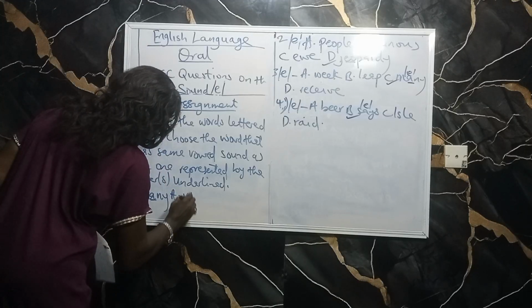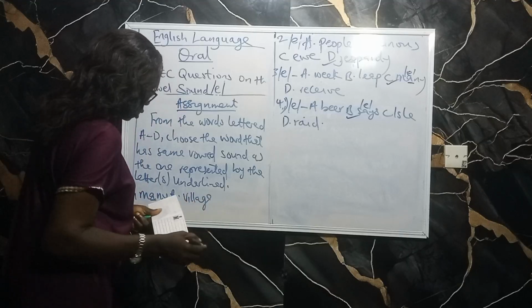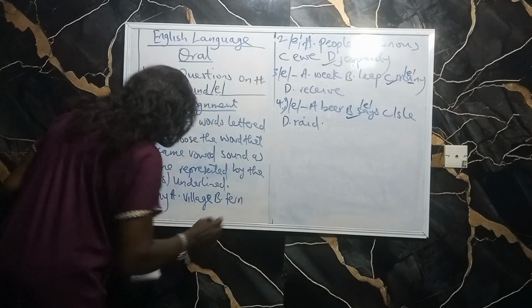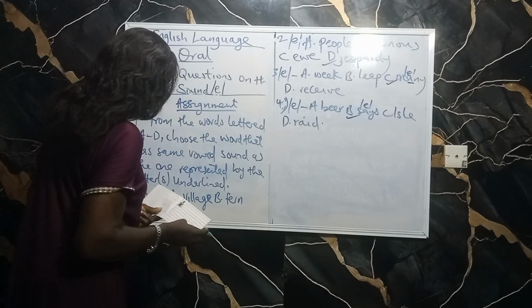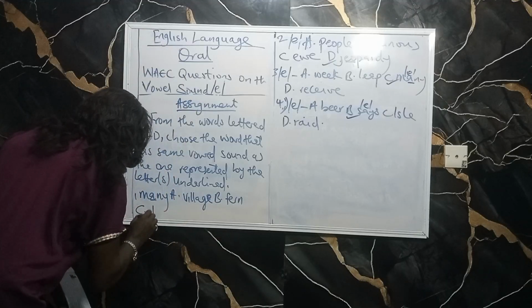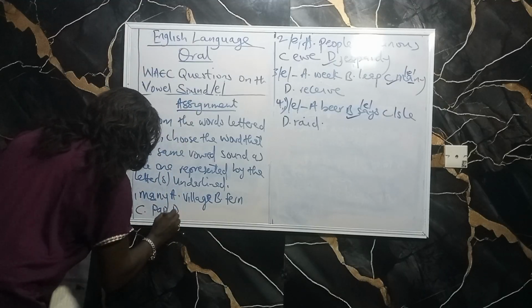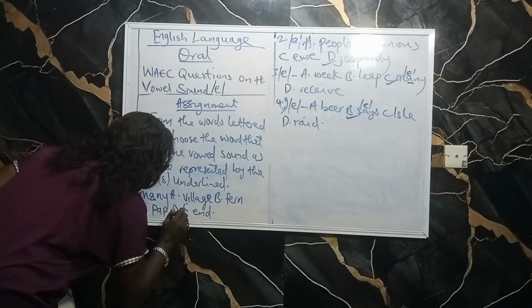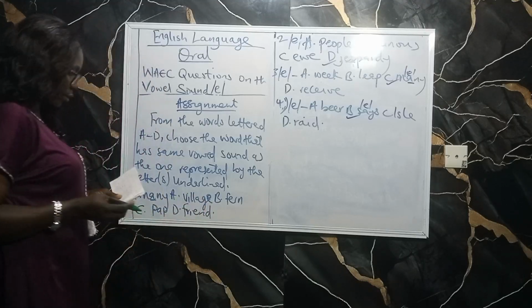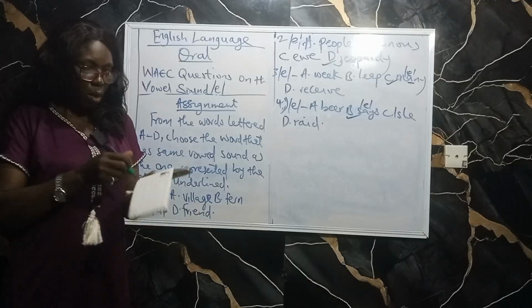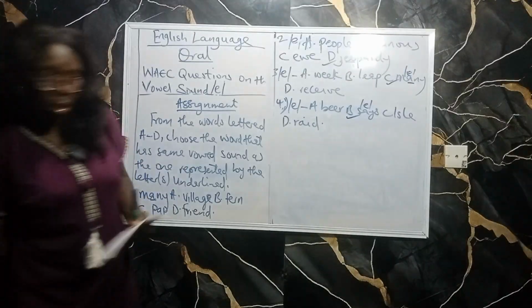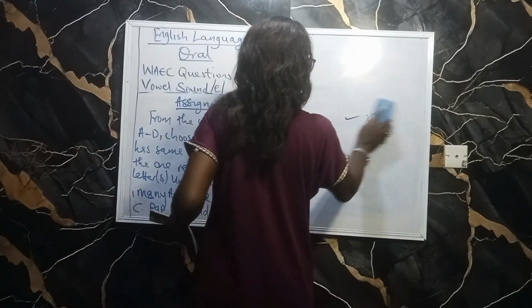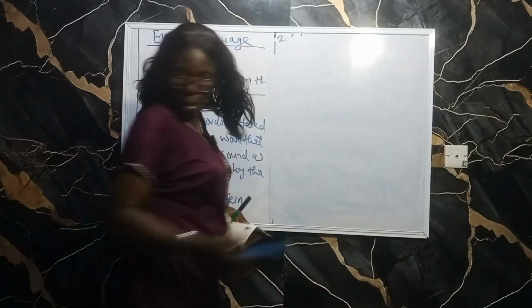A, village, B, fern, C, and D, friend. Let's take number 2.